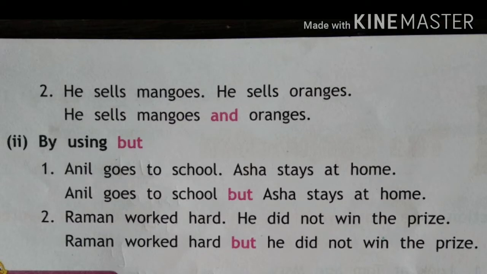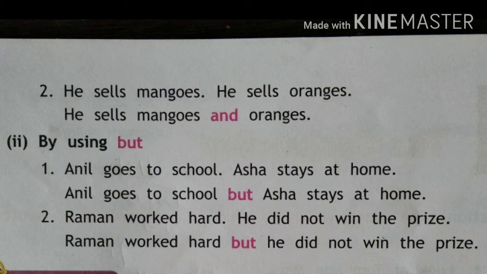Second example for and is: he sells mangoes, he sells oranges. So there are two different fruits that we are talking about and the same person who is selling. So we join it: he sells mangoes and oranges. He sells, we don't repeat it. We remove the full stop and we don't write he sells again, and we join it with and oranges.